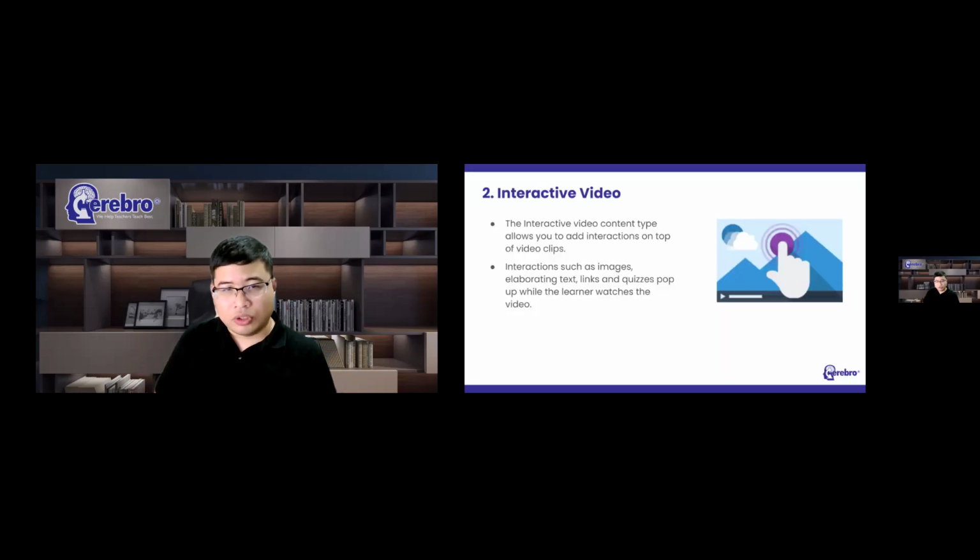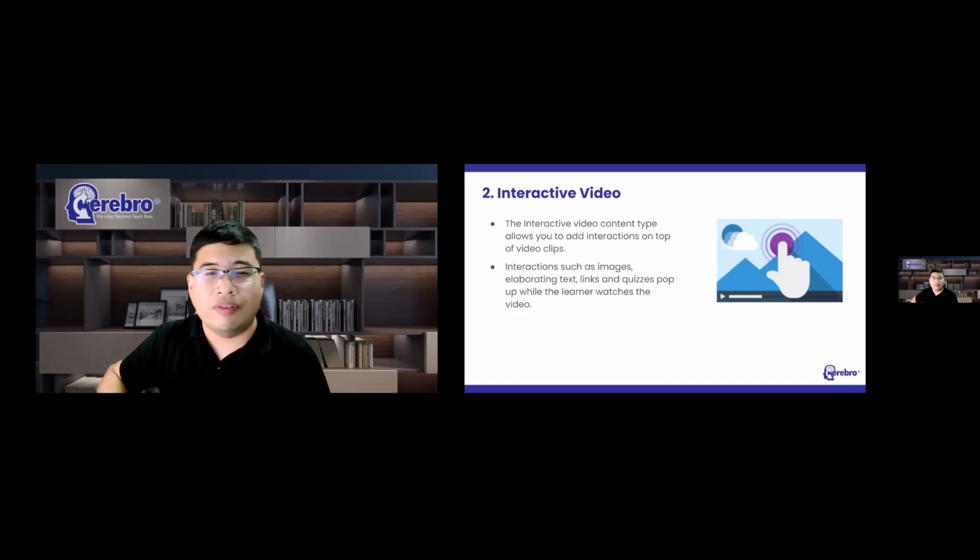Okay, now let's move to the second content type that we will be looking into, which is about interactive videos. So interactive videos are perfect when you already have a video clip that you want to enrich with interactive elements. You can facilitate differentiated learning by adding in-depth information such as pictures, tables, text, and links that the learner can interact with during video playback.